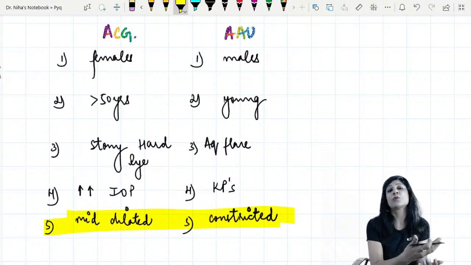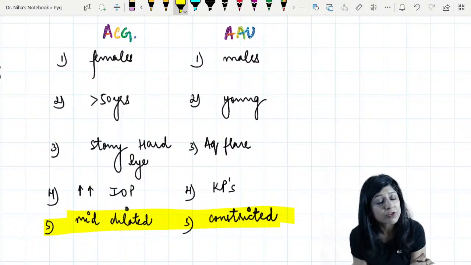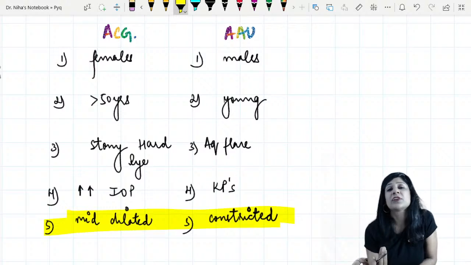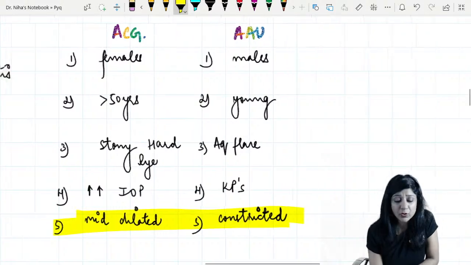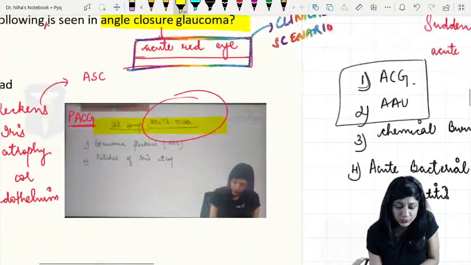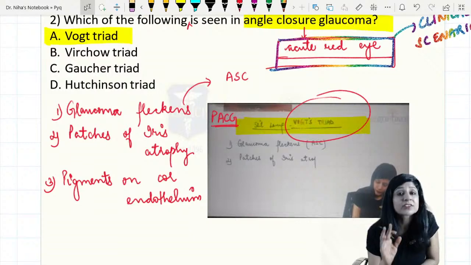In cases of glaucoma, you will have a mid-dilated, vertically oval, fixed pupil. In cases of uveitis, you will have a constricted pupil. It will be irregular due to synechiae, and obviously this will also be fixed. So this question is also fixed. Question number 2.